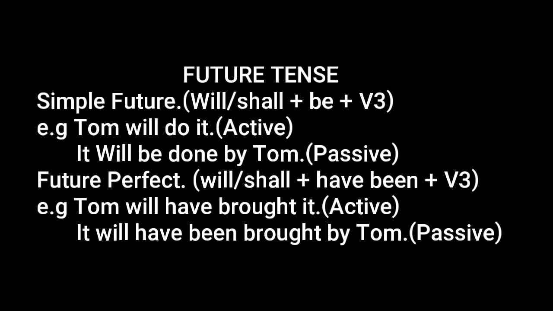Now see the future perfect. In future perfect, we use will/shall plus have been plus verb in third form. Take for example, "Tom will have bought it." This is in active voice. "It will have been bought by Tom." This will be in passive voice.